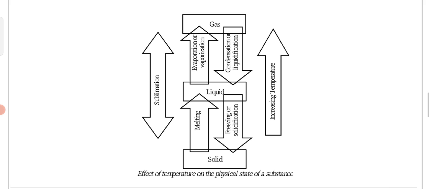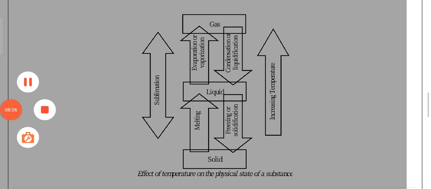But when we are giving some heat, when we are boiling a solution and want to convert it into the gaseous state, this process is called vaporization. So I think all of you can understand the main difference between evaporation and vaporization. This is how we can convert any state of matter to another state of matter.